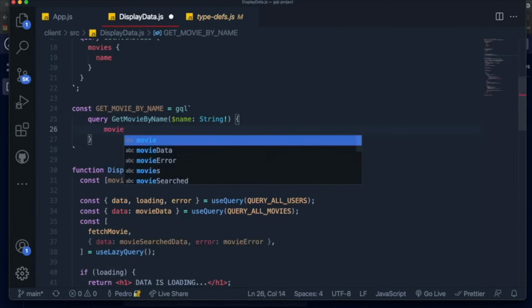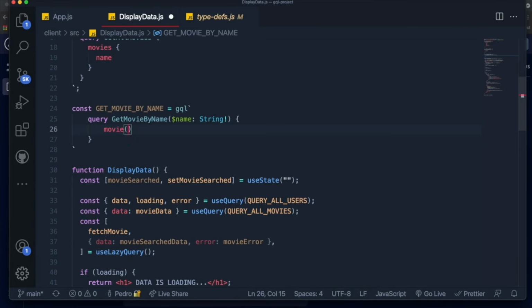And when we query the movie type, we specify that we want our name argument, so our name variable over here, to be equal to whichever variable we pass to this query. So we'll just say dollar sign name. Now I know 100% that this is confusing, and it is very confusing in the beginning, but just continue practicing on this. Just keep making more queries and working on more examples, and it will make sense. Basically what we're doing is we need to first define a variable name over here, give it its type, and then when you query the field, you pass the variable that you defined over here to its value.